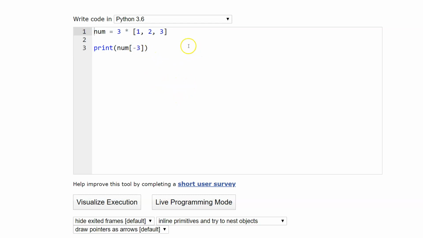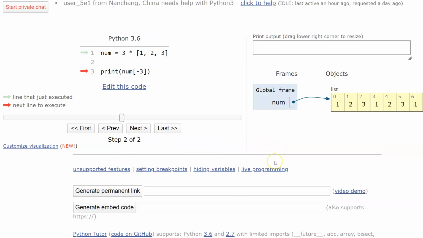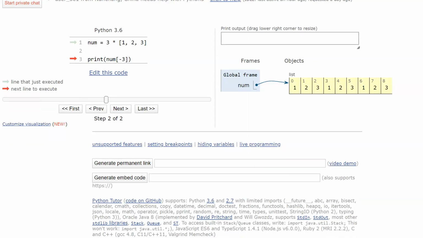So here we go. We're going to create this nice little list, and we're taking this piece in here. I'm going to say visualize. Oh, you'll notice something here real quick too. Look at this. We've got to shrink this down a little bit. Okay, so here is our list, the little 1, 2, 3, all the way across, right? We have our index 0 through 8, our elements 1, 2, 3, all that kind of good stuff.